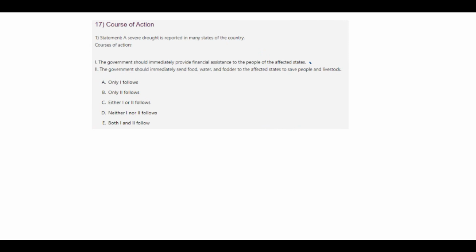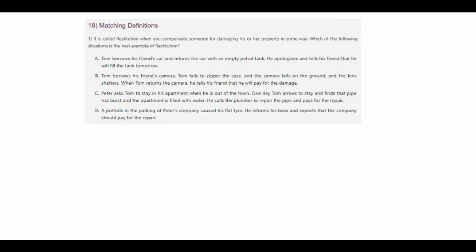Course of action. The statement: a severe drought is reported in many states of the country. So what should be the action? The government should immediately provide financial assistance to people affected in the states. Yes. The government should immediately send food, water and fuel to affected states to save people and livestock. Yes. So in this case, both 1 and 2 will follow.